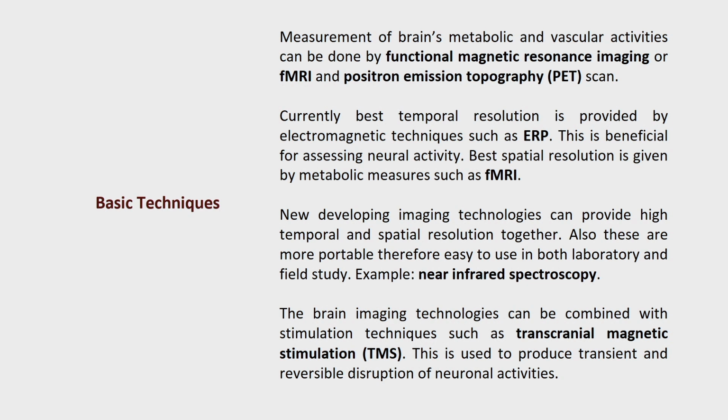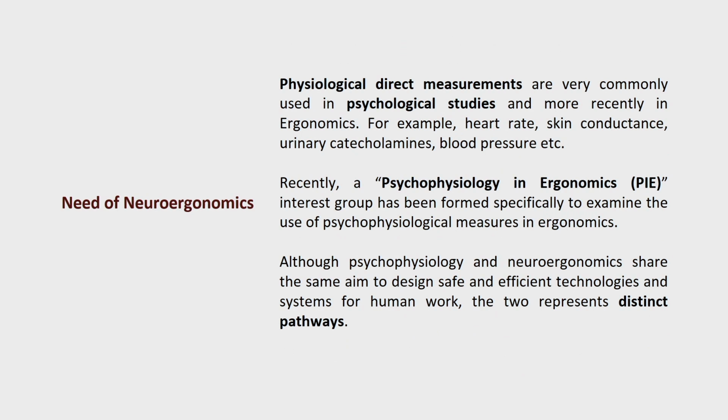for any kind of ergonomic intervention. Physical direct measurements, which we already discussed in our first few classes, are very commonly used in psychological studies, and more recently especially in ergonomics. So: heart rate, skin conductance, blood pressure, etc. Now, how are these associated with neuroscience, and how do they relate to performance and productivity?